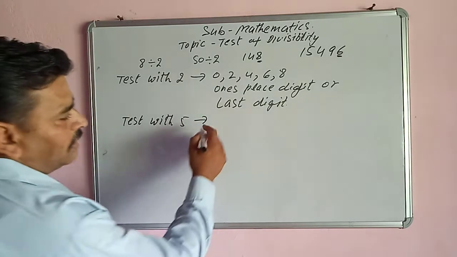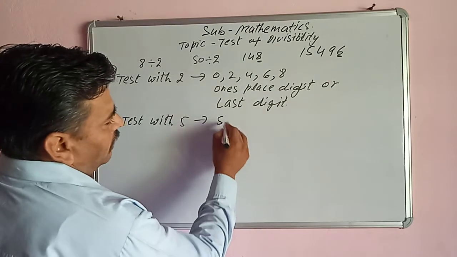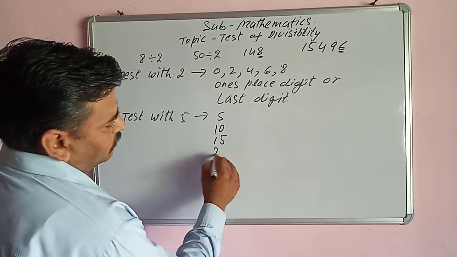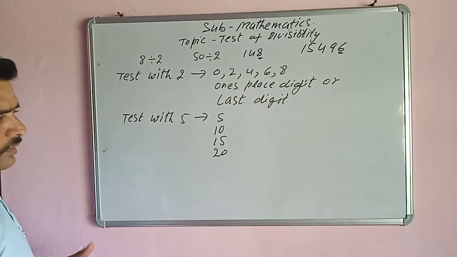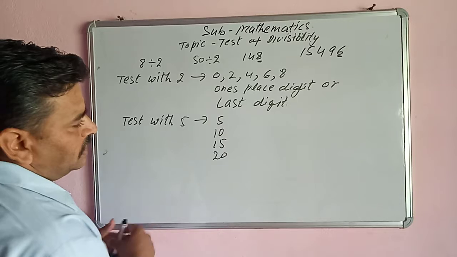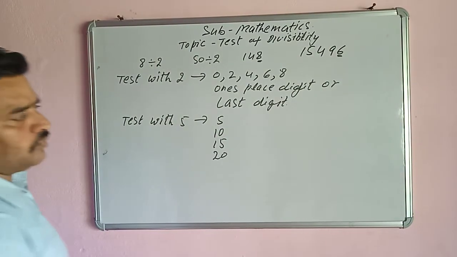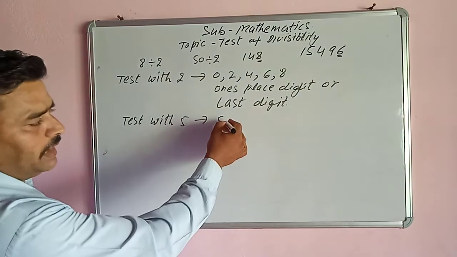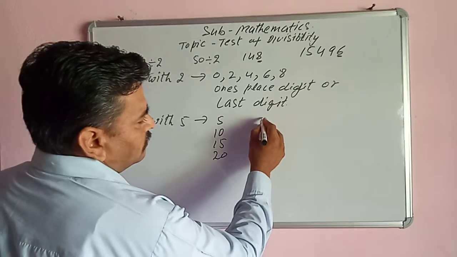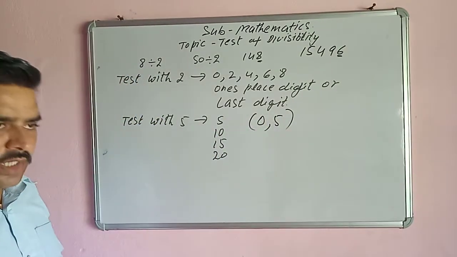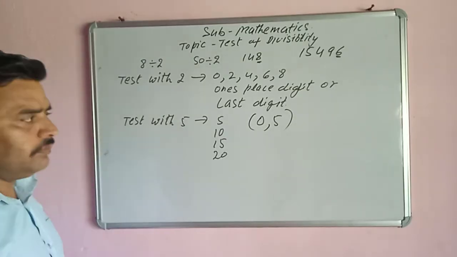We know the table of 5. If we write the table of 5: 5 twos are 10, 5 threes are 15, 5 fours are 20. Here the one place digit is either 5 or 0. So if the one place digit is 5 or 0, then that number is divisible by 5.